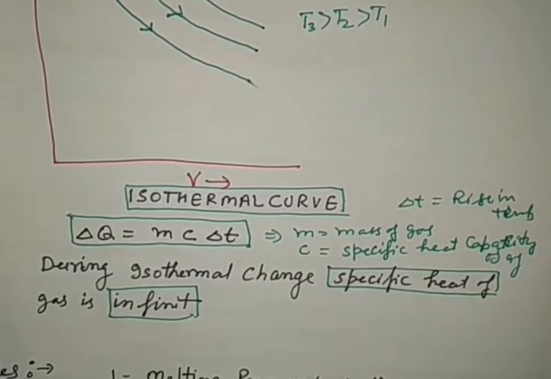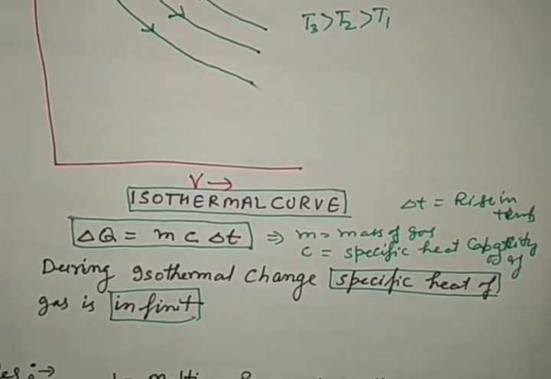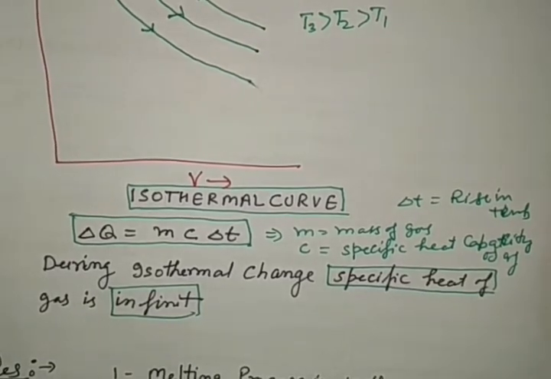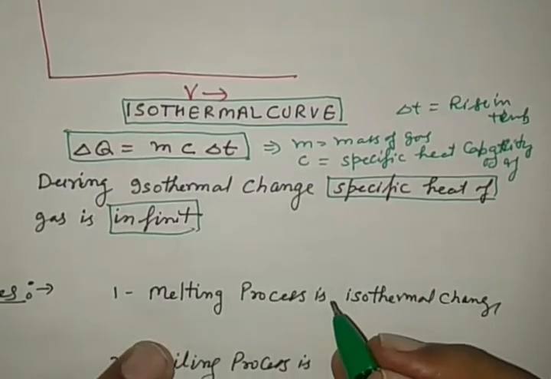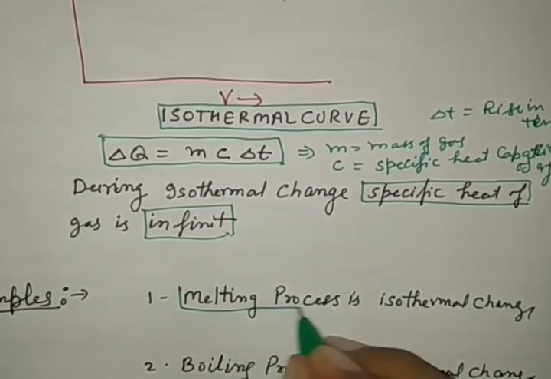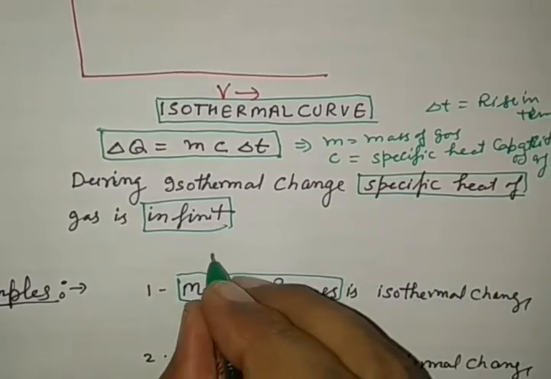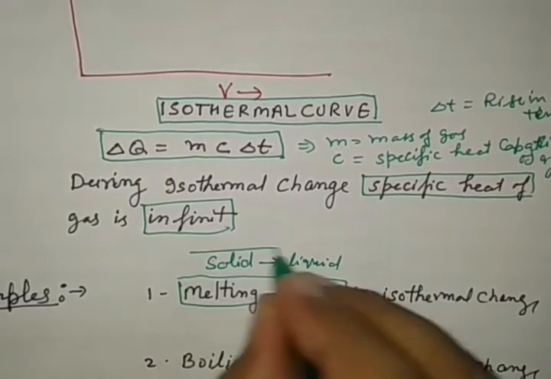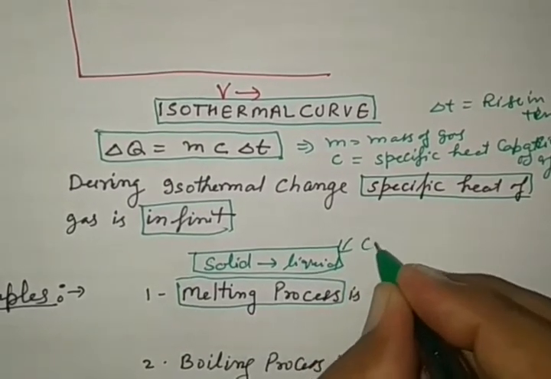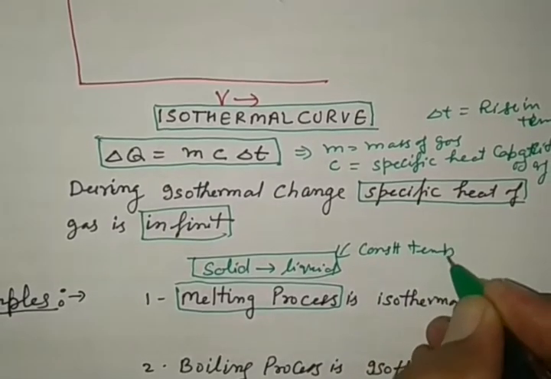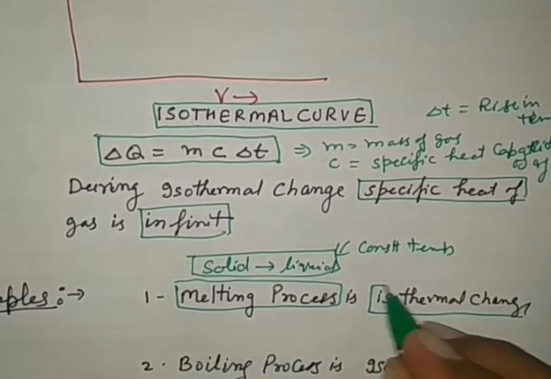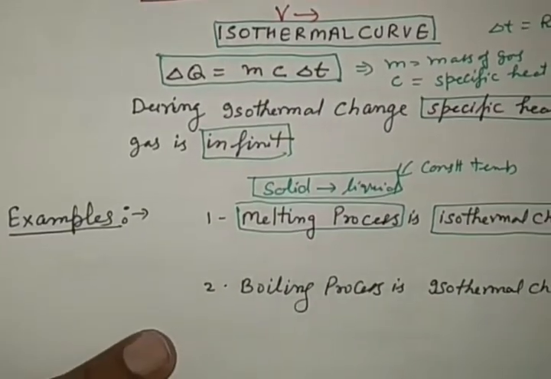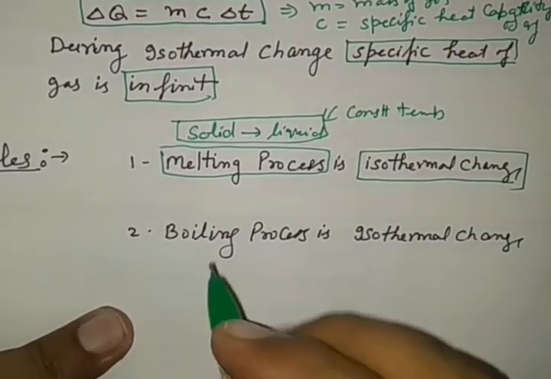Some examples are also available of changes in nature under the isothermal condition. We know the melting process, which is the conversion of solid to liquid state, and it takes place at a constant temperature. So this can be considered an isothermal change. Similarly, we have one more: the boiling process.